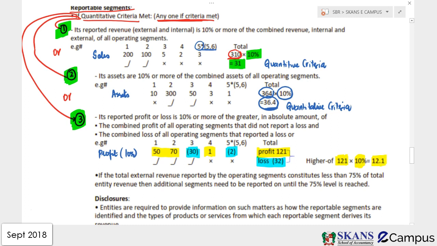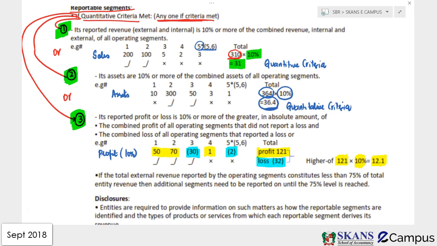If your profit or loss, I'm again repeating, irrespective of negative positive, only amount in absolute terms, if your profit or loss in absolute terms is more than or equal to 12.1, it will be reportable, otherwise it will not be reportable. Look, the 50 more than 12.1 is reportable, 70 more than 12.1 reportable, 30 irrespective of negative, positive. More than 12.1, it's reportable. 4, not reportable. 5, not reportable. So the segments that have met the criteria is 1, 2, and 3. 4 and 5 doesn't meet the criteria.